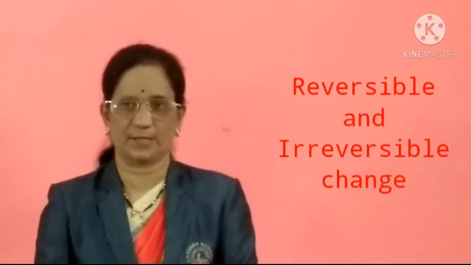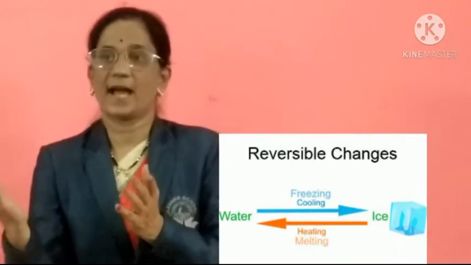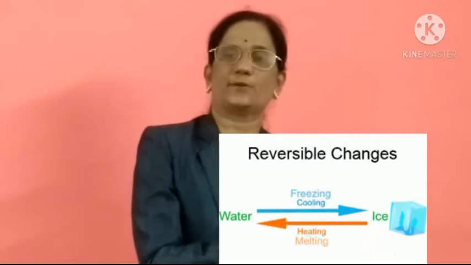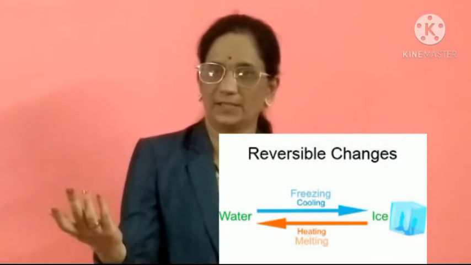The next type is reversible and irreversible change. So students, reversible means some changes can come back to their original state. That is called a reversible change. For example, if we keep water in the refrigerator and the temperature is very cold, the water will turn into ice. And if we keep that same ice at room temperature, it will turn into liquid. That is called a reversible change.